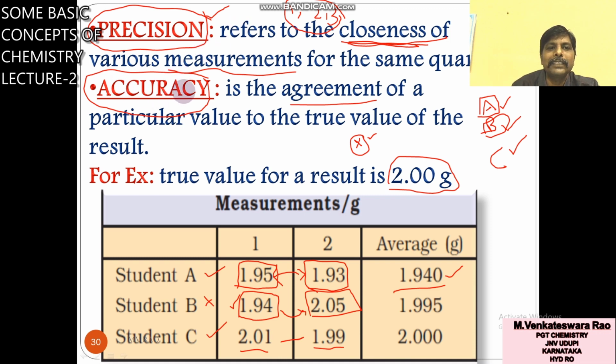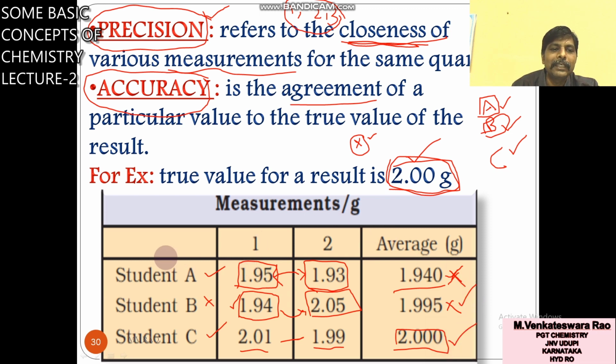What about accuracy? What about the original mass given? I gave one mass, 2 grams, and I am expecting 2 grams. But A got 1.940, which is not an accurate value. B got 1.995 (the average of 1.94 and 2.05), near to 2 grams, so it is accurate. C got exactly 2 grams, so C is more accurate.